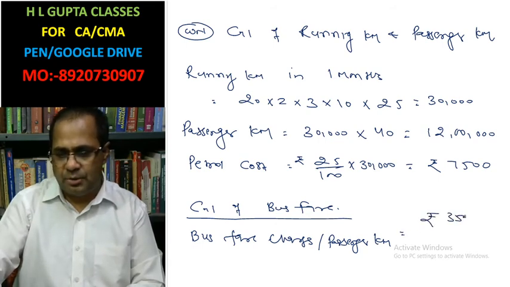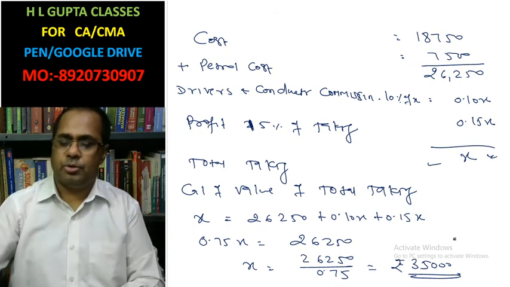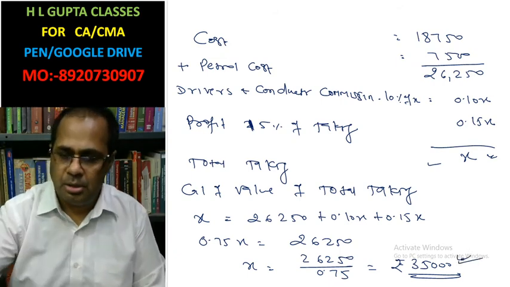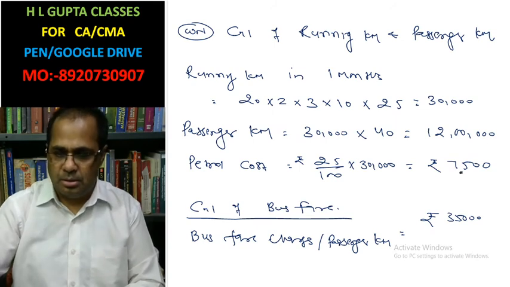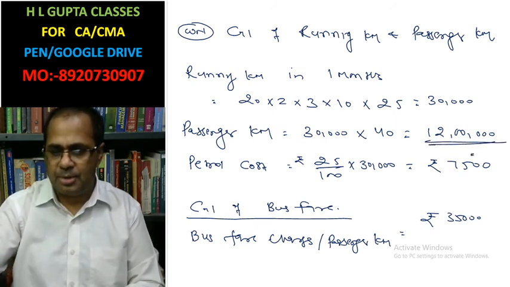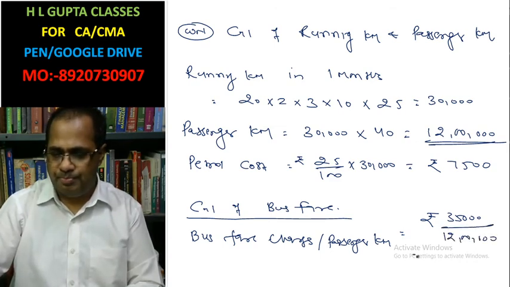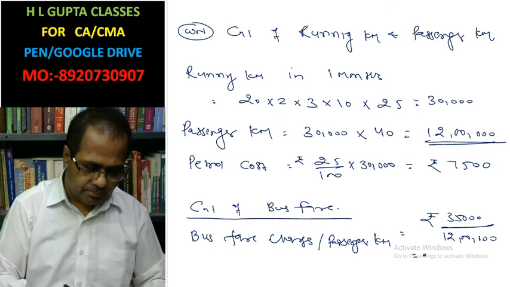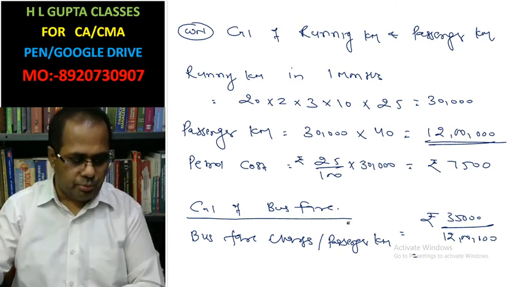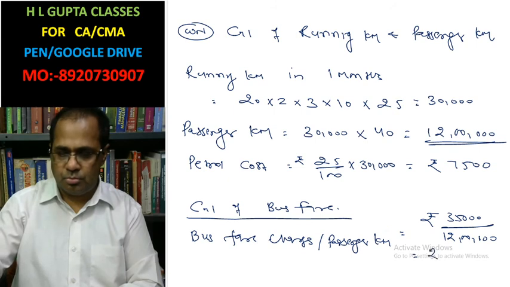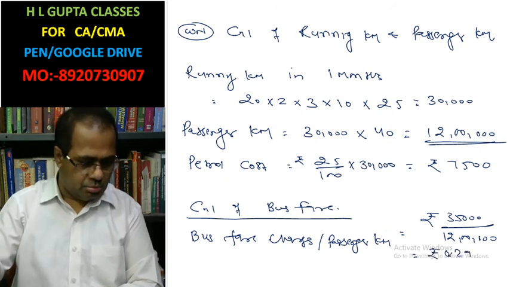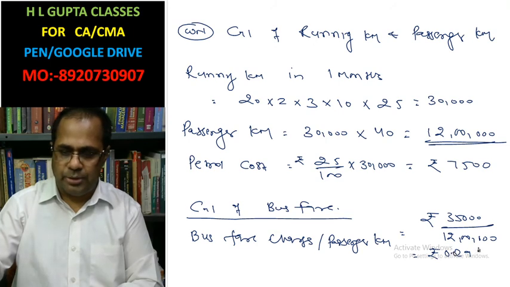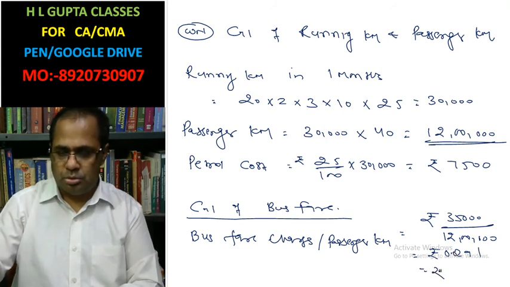Rupees 35,000 is the cost including profit, and it runs 12 lakh passenger kilometer. So 35,000 divided by 12 lakh is 0.0291, that equals 0.03 per passenger kilometer.